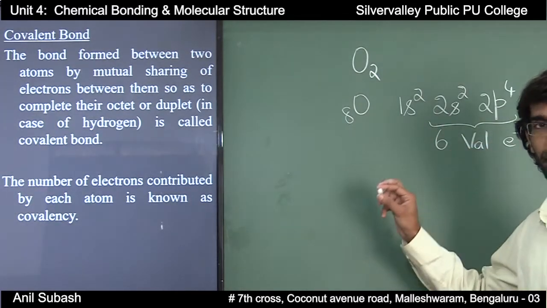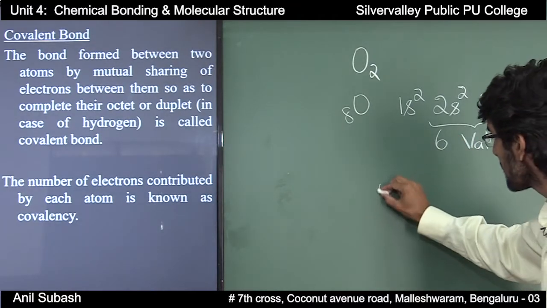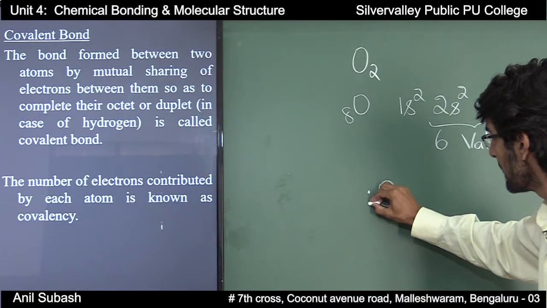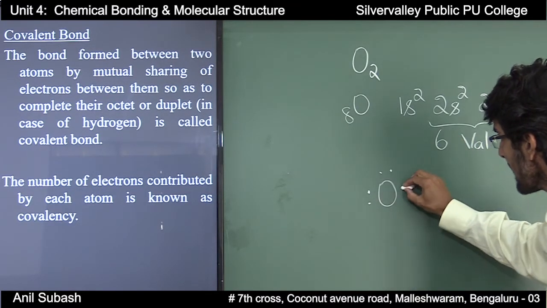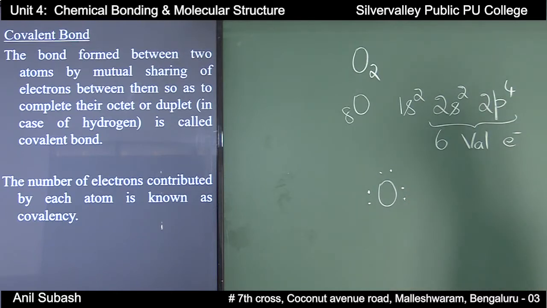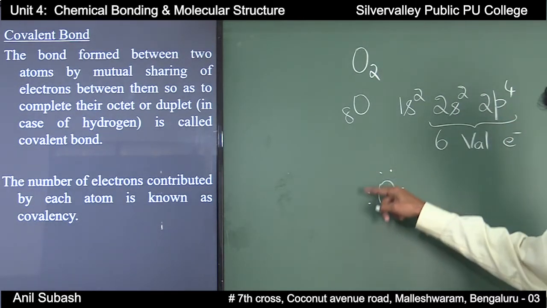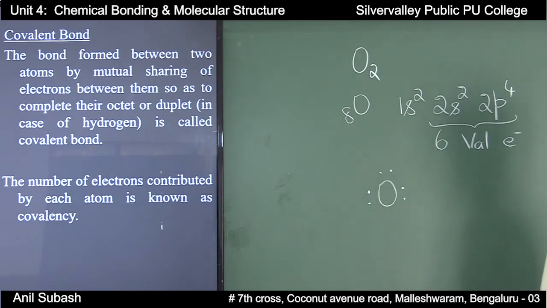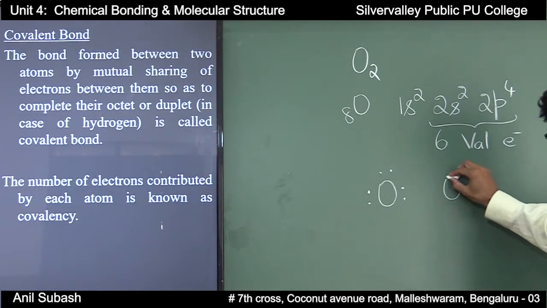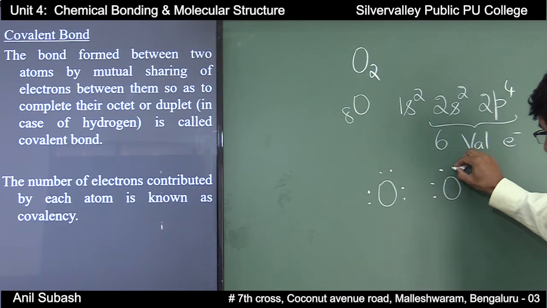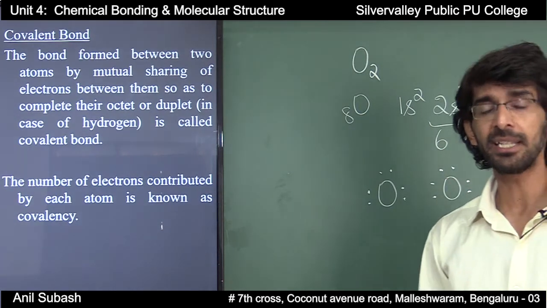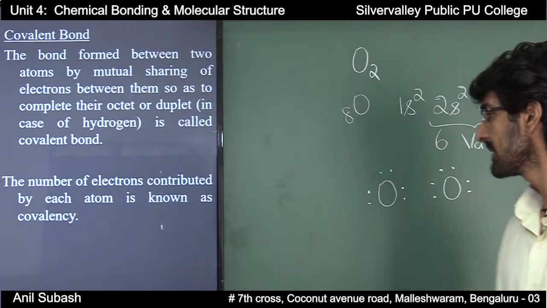If I represent the oxygen atom by its Lewis symbol, O is the symbol of oxygen, and each oxygen will have 6 dots, representing its 6 valence electrons. The second oxygen atom will also have 6 valence electrons, represented by 6 dots.